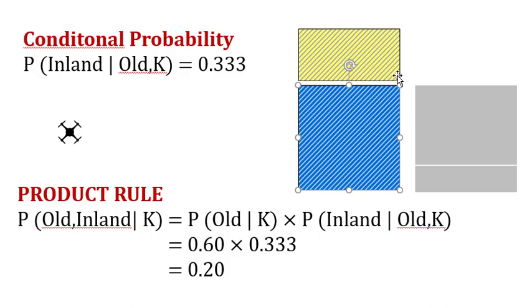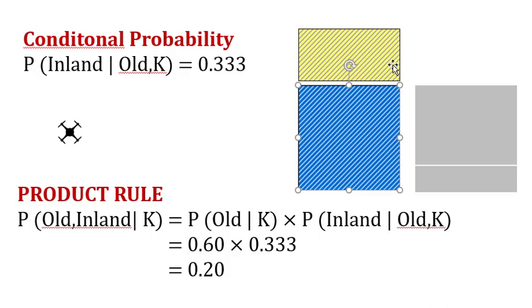Okay, so now the whole city before was 1,000 square kilometers. So our reference was 1,000 square kilometers. But now our total is not the whole city.